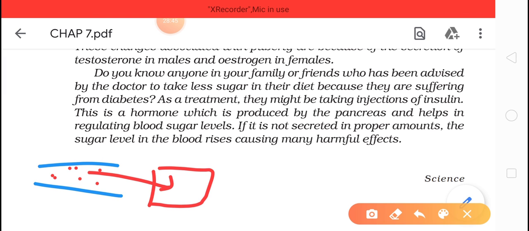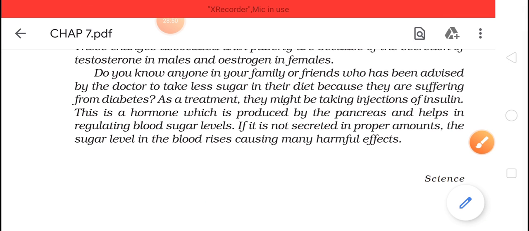Okay, now see what is happening. Insulin will now not be produced, and in your blood glucose will be present. If your blood has more glucose, we can say the blood sugar level gets increased. So see, the same thing is given here.